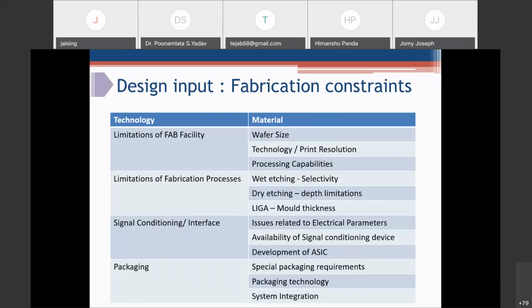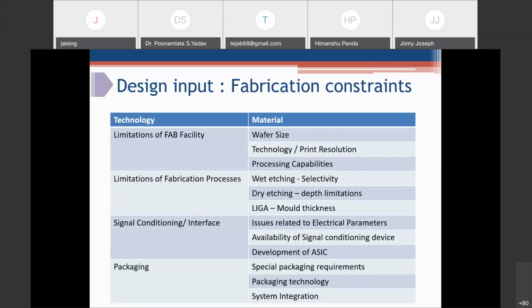Then if your device is an active device, you need to consider signal conditioning and interface issues, issues related to electrical parameters, EMI, EMC, and whether the signal conditioning device for what you're developing is available off the shelf or not. For example, if you're developing a capacitance-based accelerometer using conventional surface micromachining technology, then the range of capacitance you'll be measuring will be at the level of femtofarads. So conventional signal conditioning devices are definitely not going to work. So that aspect you need to consider right at the beginning.